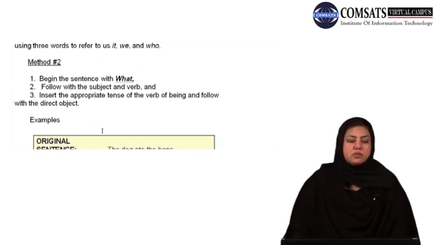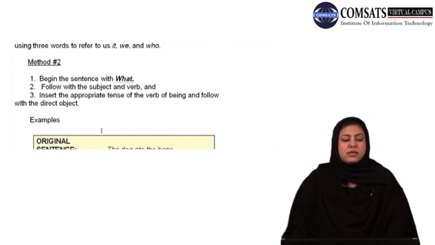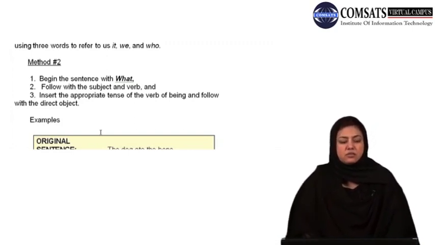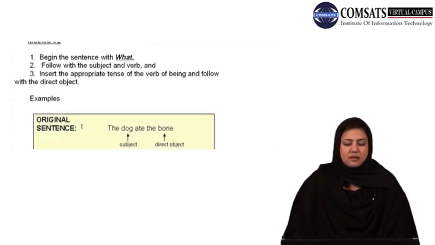With this, I bring you to the second method of creating these cleft transformations. The second method of creating cleft transformations is that begin the sentence with what, then follow with the subject and verb, and insert the appropriate tense of the verb of being and follow with the direct object. Maybe it would sound complicated to you. I hope the example would add clarity to your understanding. So let us see the example.